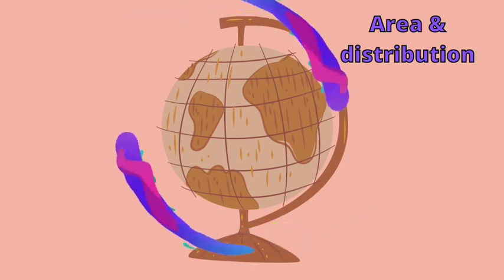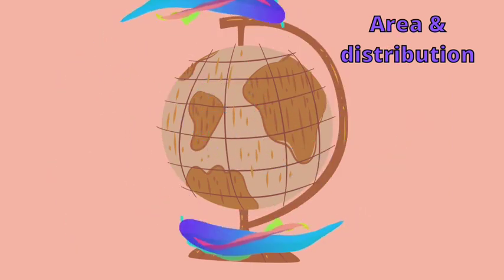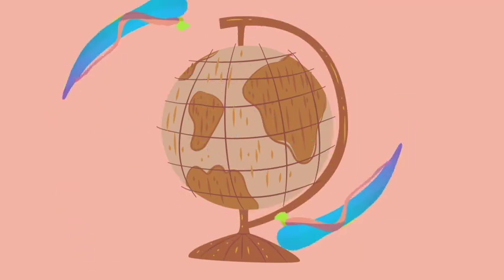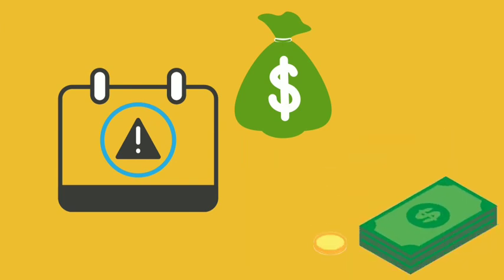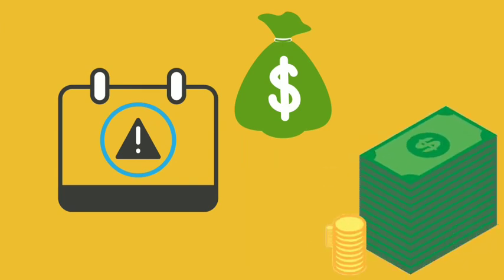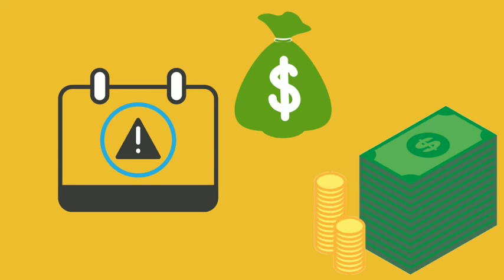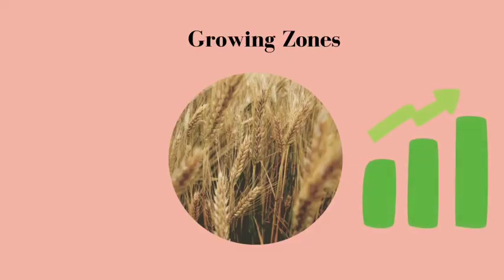We will see about area and distribution. Globally, wheat is grown over 218.28 million hectares, which is the highest area, and annual global production is 761.9 million tons. The second is maize, with a production of 1077.9 million tons, occupying the second position.